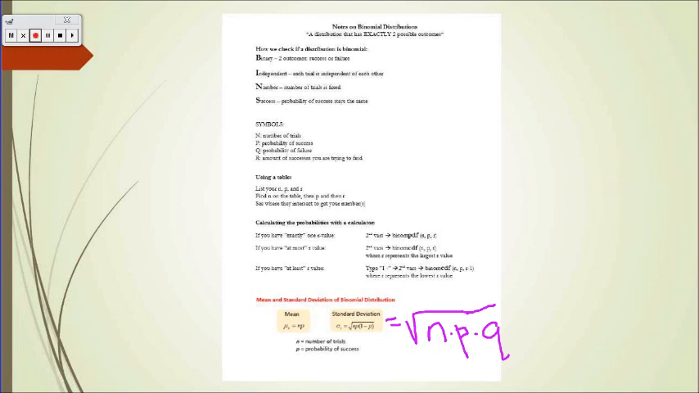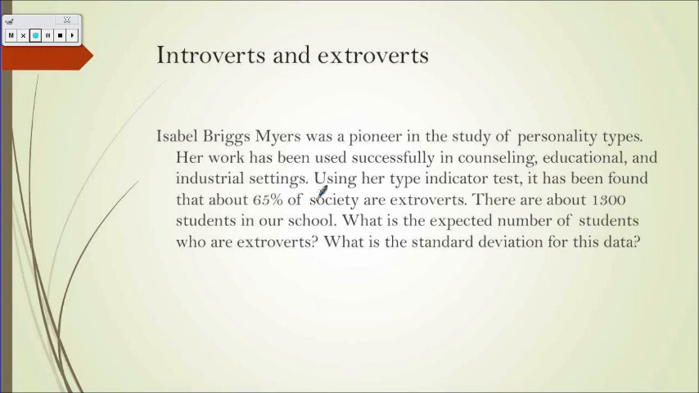So once you have that added, let's go ahead and try an example. If you would like to write this down on the back of the sheet so you have an example for you, that might be helpful. So here we go. Isabel Briggs Myers was a pioneer in the study of personality types. Her work has been used successfully in counseling, educational, and industrial settings. Using her type indicator test, it has been found that about 65% of society are extroverts. There are about 1,300 students in our school. What is the expected number, another way for saying the mean, of students who are extroverts? What is the standard deviation for this data?